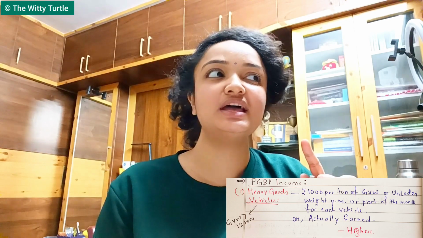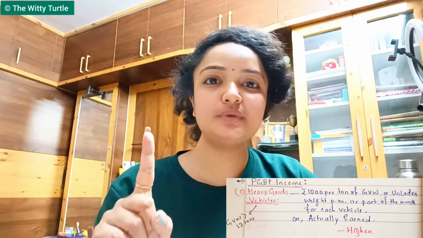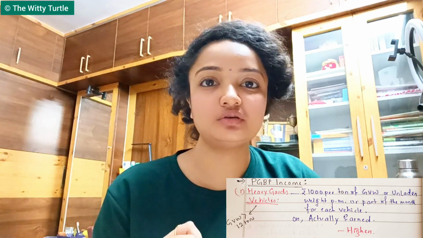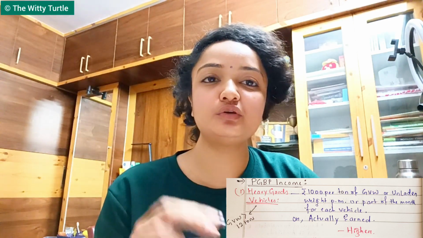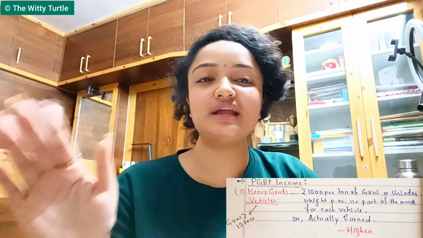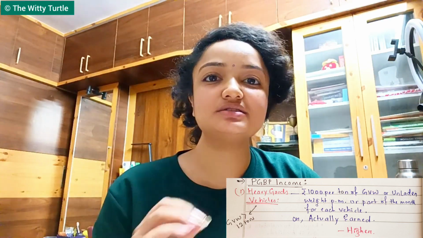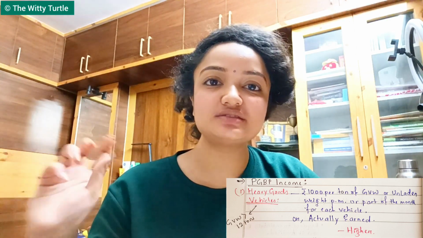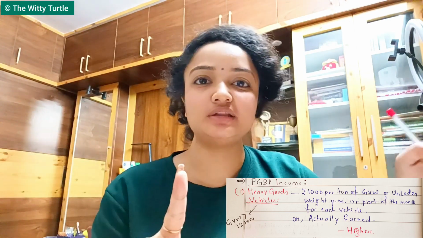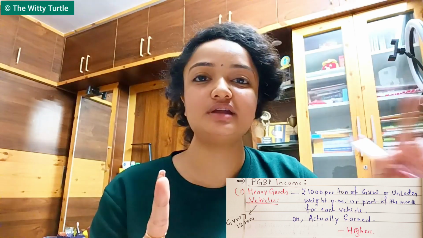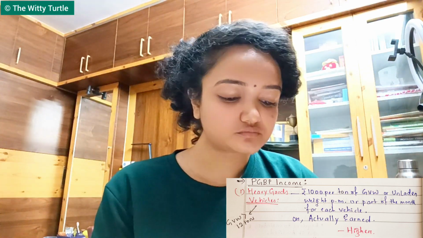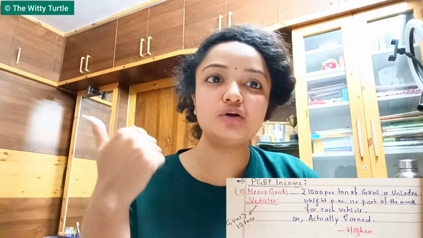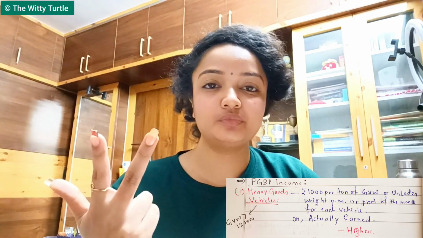Part of the month means even if it was being used for 1 day in the month, still that will be considered as 1 month, right? If it was used for, for example, 91 days, then it will be considered as 4 months, because 90 days we are considering as 3 months, and 1 day for another month, which is again considered as one full month, right? So 1,000 per ton of the gross vehicle weight per month per vehicle.